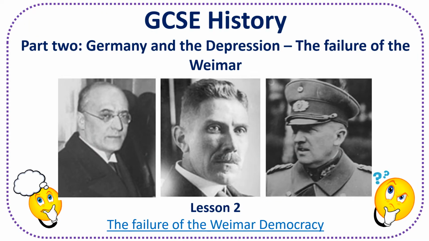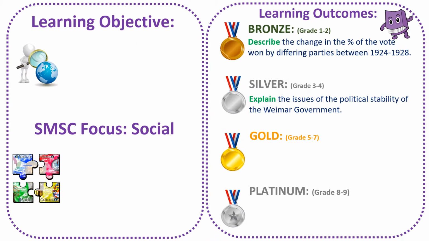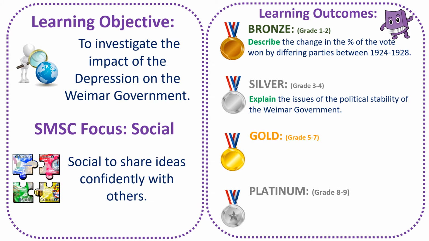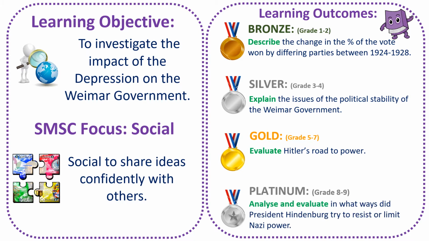The failure of the Weimar democracy. Our objective: to investigate the impact of the Depression on the Weimar government. Our outcomes: all of us should be able to describe the percent of the vote won by different parties between 1924 and 28. Most of us should be able to explain the issues of political stability of the Weimar government. Some of us should be aiming to evaluate Hitler's road to power, and should also be looking to analyse and evaluate in what ways President Hindenburg tried to resist or limit Nazi power.